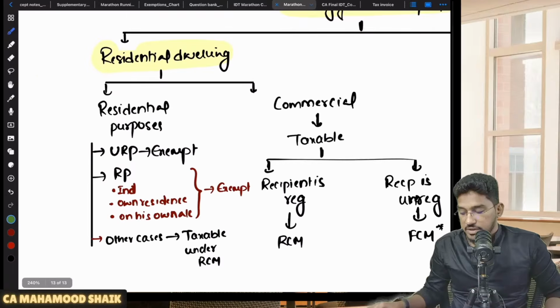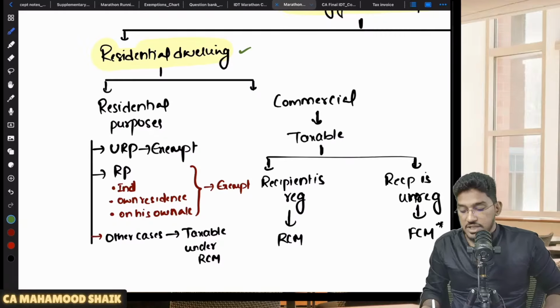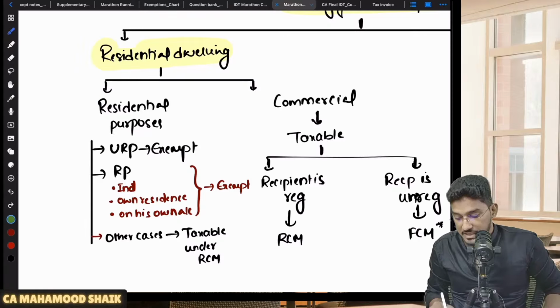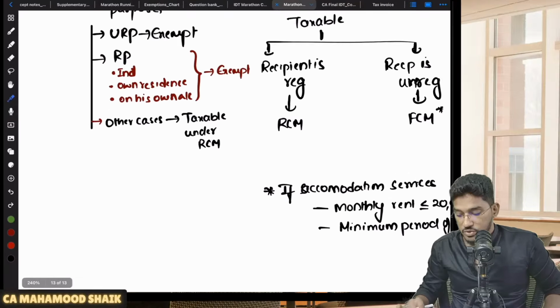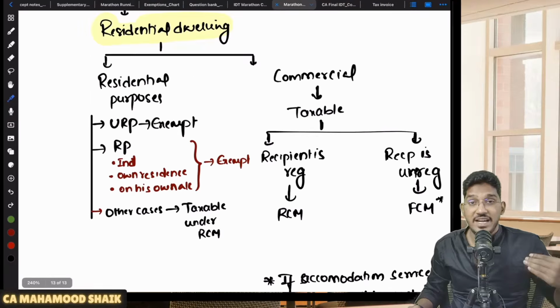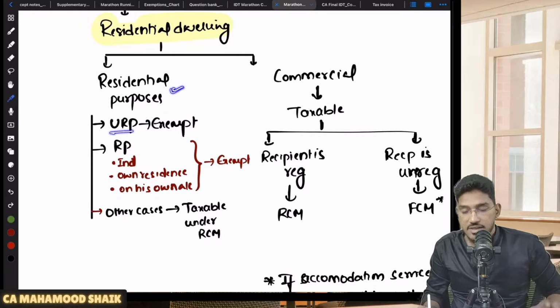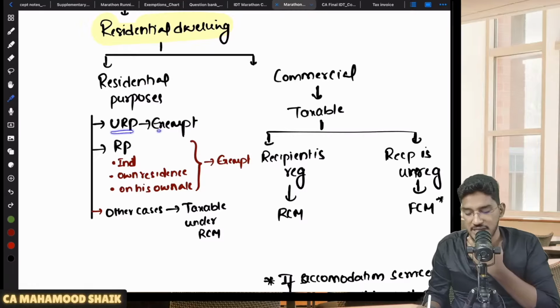residential dwelling. If renting of immobile property is happening, but it is a residential dwelling being rented, and the residential dwelling is getting rented out for residential purposes only. Let us say for example, a 2 BHK flat has been taken on rent for residential purposes only. And if the recipient is an unregistered person, renting of residential dwelling for residential purposes, if the recipient is an unregistered person, exempt.